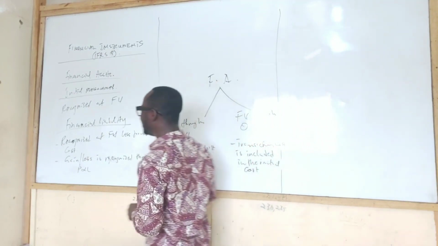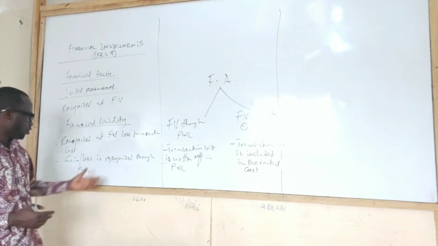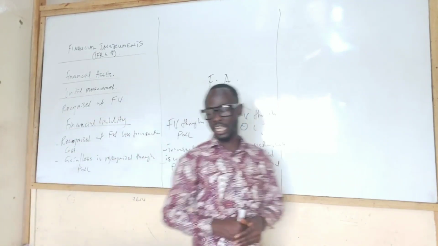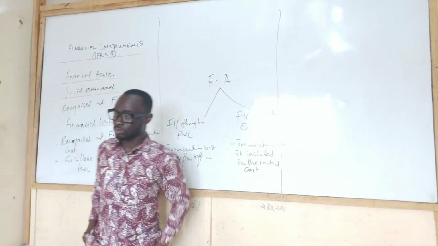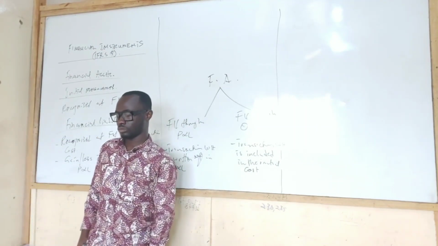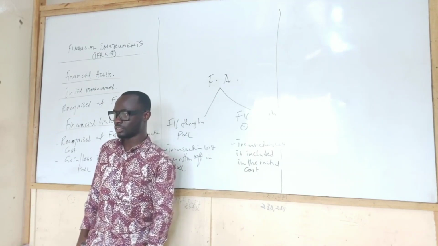Yes, it's a liability, so everything has to be dealt with in the income statement. So in the financial liability, what you said, commission to the broker and all that, you deduct it from the fair value.